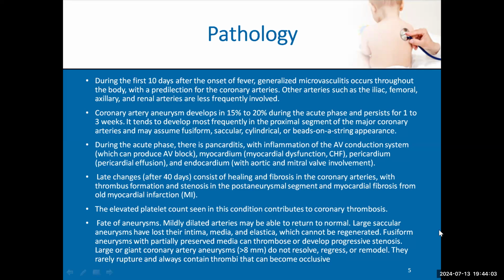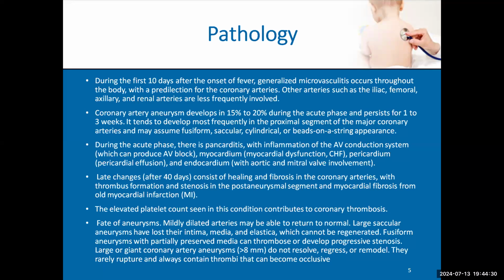Coronary artery involvement may be only mild dilatation, or it may be what's called an aneurysm, a large saccular aneurysm. In dilatation, it is only inflammation, but in an aneurysm, it will affect all layers of the coronary vessel, like the intima, media, and elastica. And it may have, as we said before, many shapes.